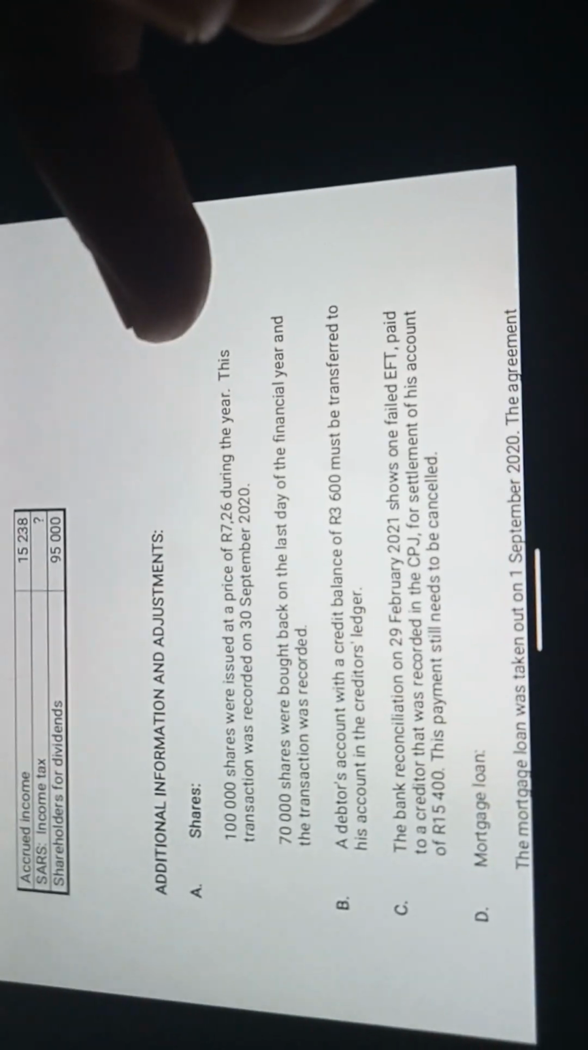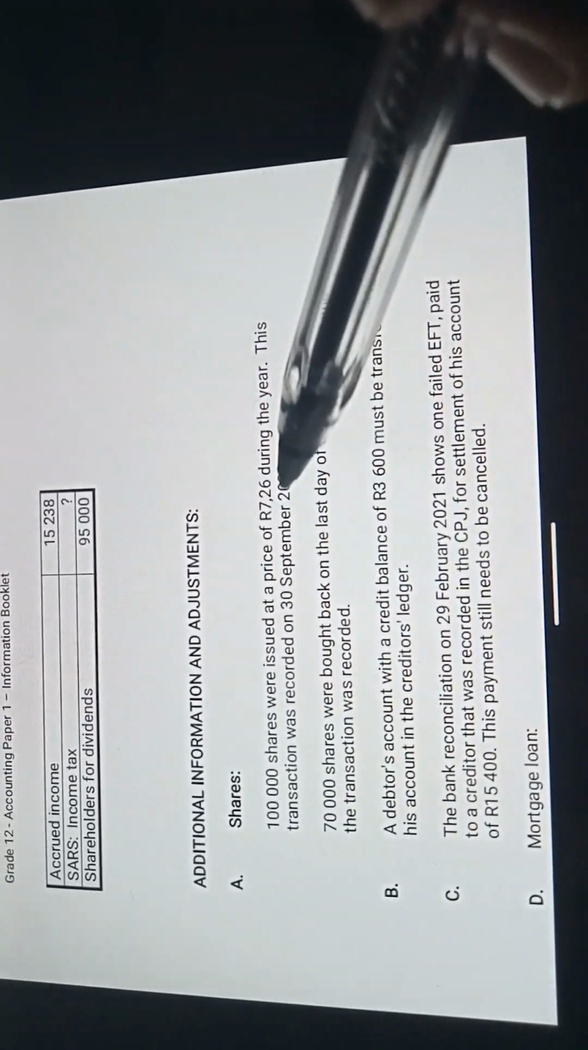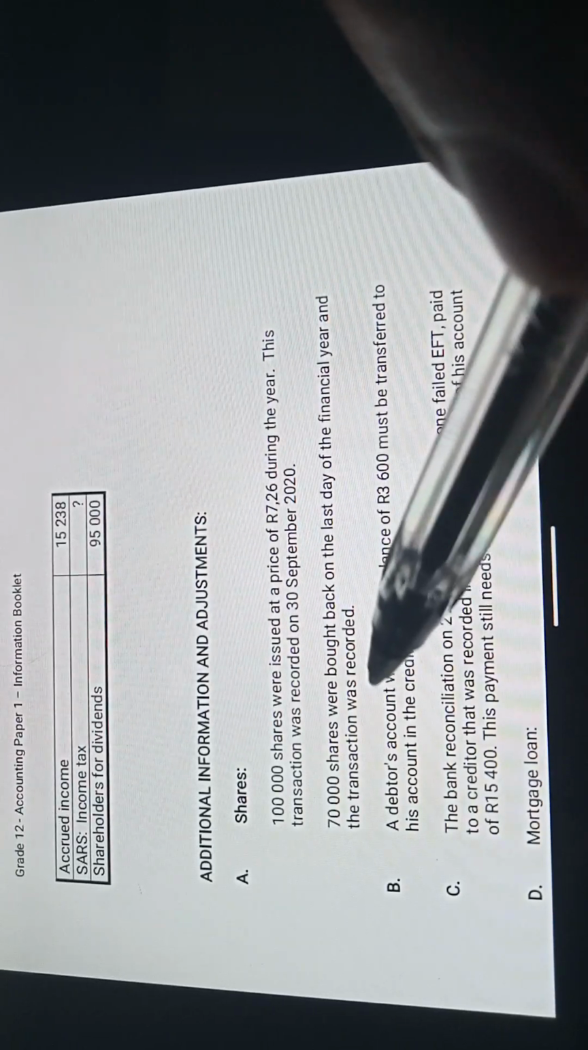Okay, so the question we're looking at is about the additional shares, the 100,000 shares that were issued at a share price of 7.26 during the year. This transaction was recorded on 30 September 2020. 70,000 shares were bought back on the last day of the financial year, and the transaction was recorded. So I look through the question and I see the mistakes that we made.